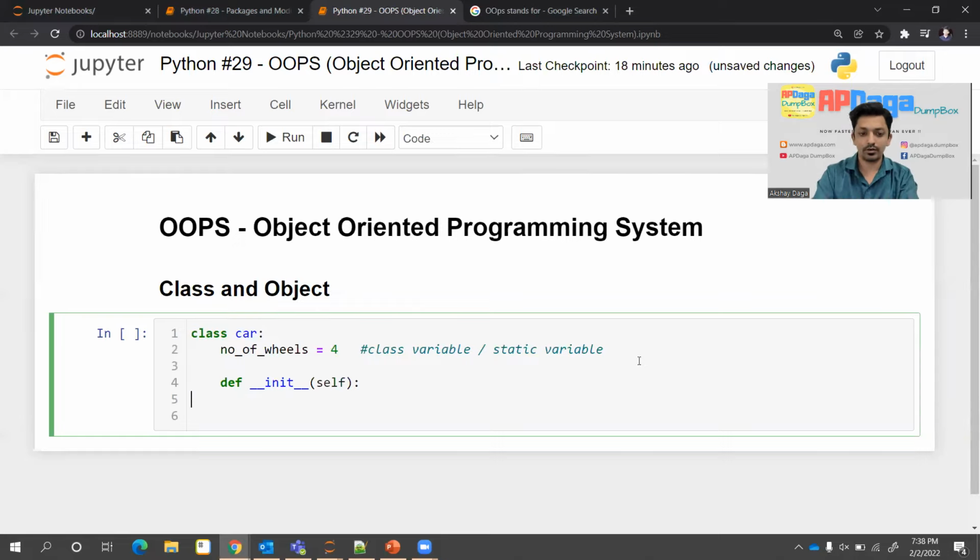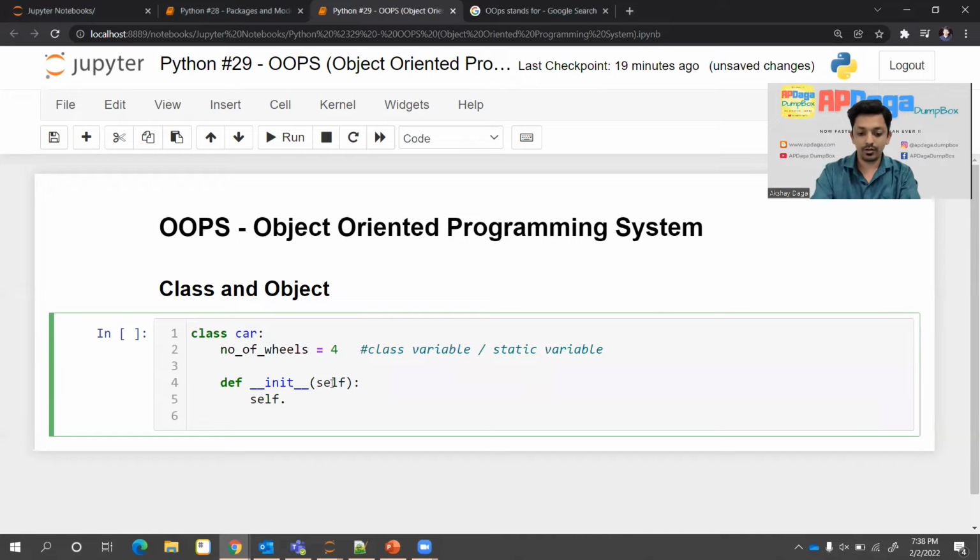The first parameter will be like self dot. Why I'm writing self, I'll show you afterwards, but make sure that generally if you write any method or function within a class, by default each and every time you have to provide one variable, that is self. Self is not a keyword. You can give any name instead of self, but logically self makes sense. You will get to know why I write self there.